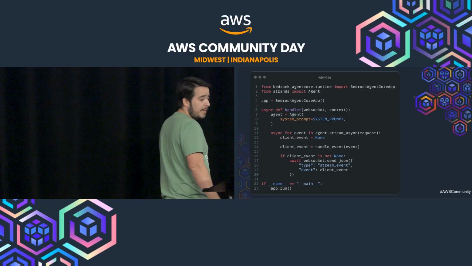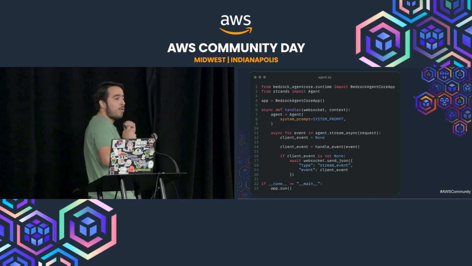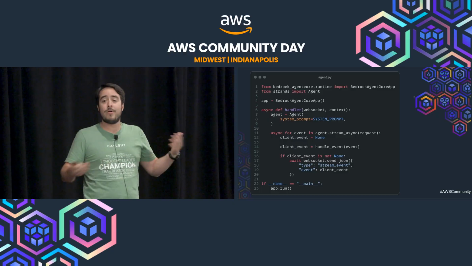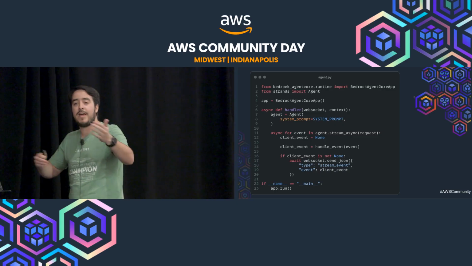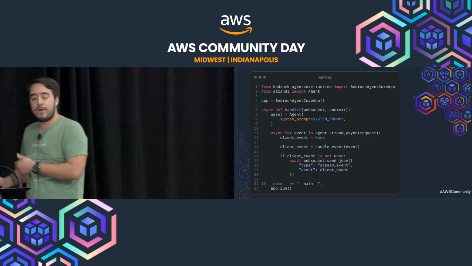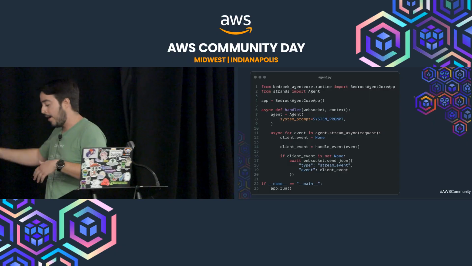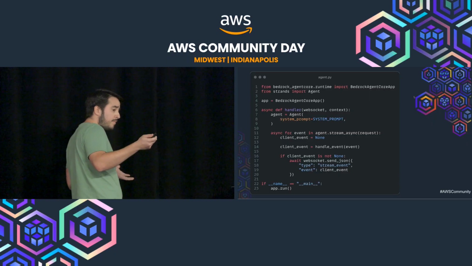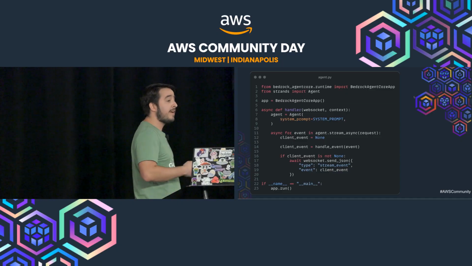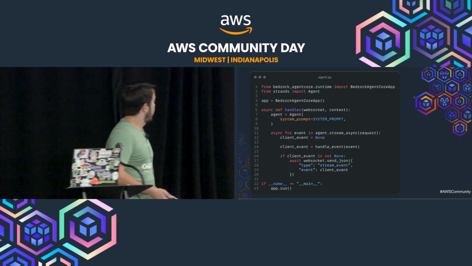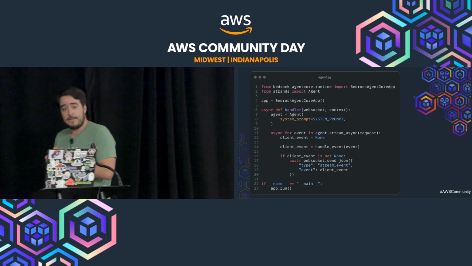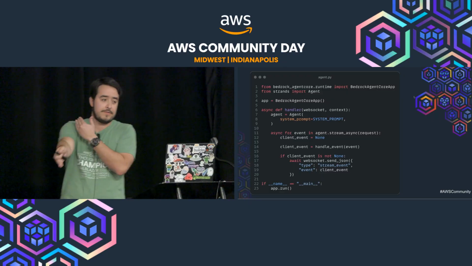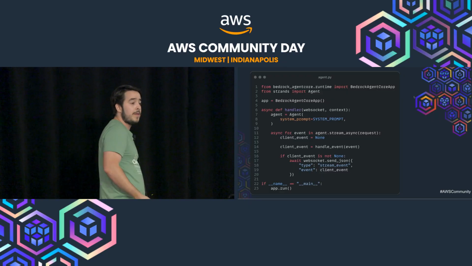So we can see we're creating the Bedrock Agent Core application. This takes care of bootstrapping a bunch of stuff, so we don't have to, right? So there are several endpoints that you have to have in place for it to be able to check the health of the agent and all that. This takes care of bootstrapping that. And then we can see we have a handler. So very similar to a Lambda function, it's the function that's going to get called when your agent is invoked. So similarly like Lambda, you have a handler that gets invoked, and that's what's going to trigger.